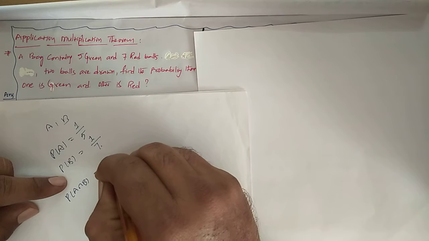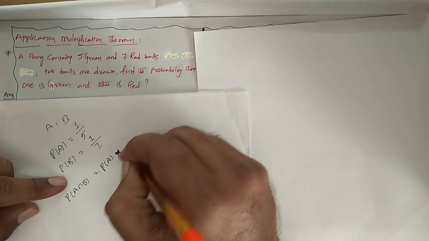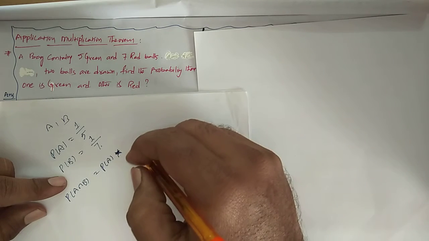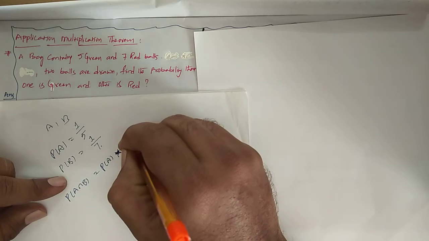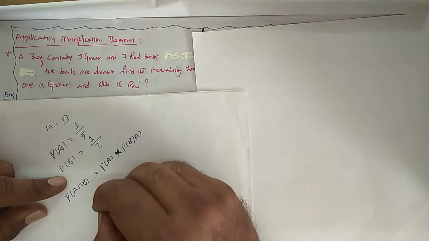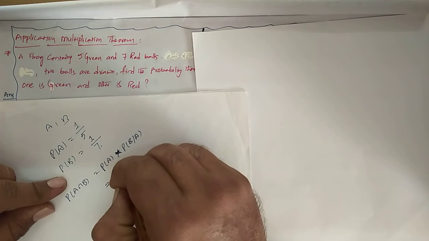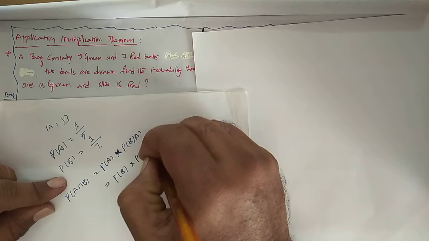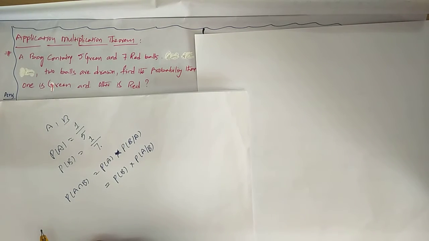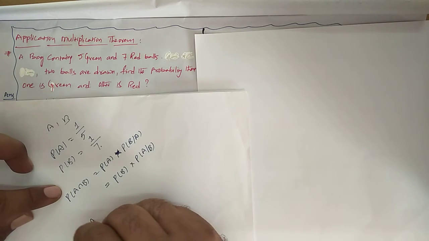So what is the formula? Probability of A into probability of B given A. Or what is the one more form? Probability of B into probability of A given B. Now here both A, B are independent.